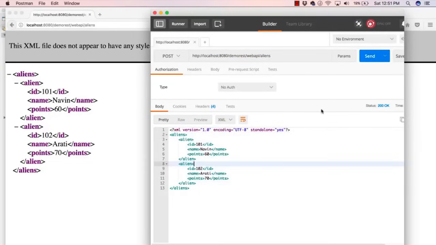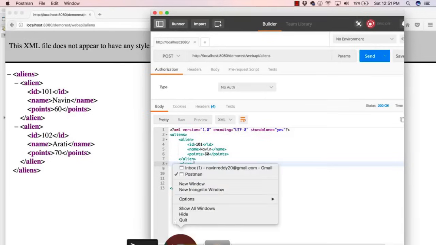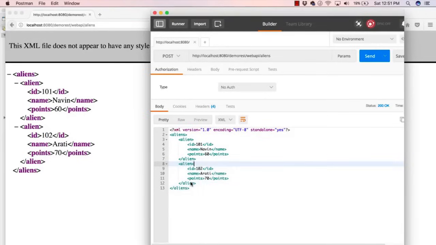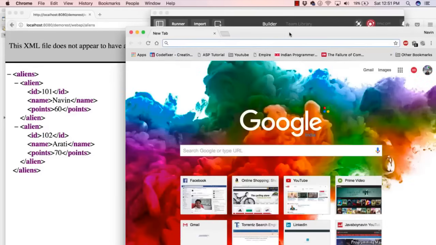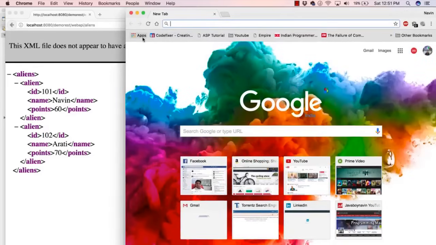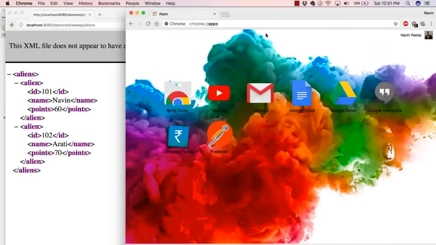But how do you find this tool and from where to download this? To download this, you have to go to Chrome and open a new window. In this Chrome, you can see when you open a new tab, there's an option of apps. So you have to click on this apps. And from there, if you don't find Postman here, you have to click on this web resource.